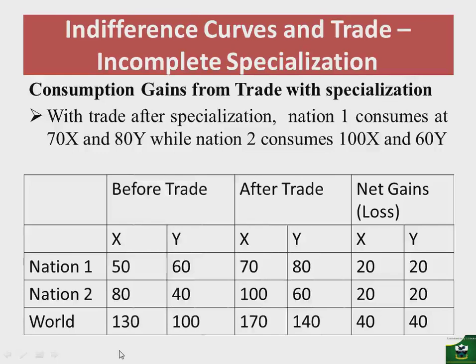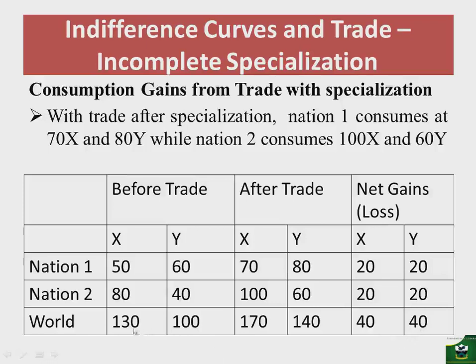And in a tabular illustration, we see that subtracting the after-trade consumption minus the pre-trade consumption, nation 1 gains 20 of x and 80 of y after trade minus 60 of y before trade. We see that nation 1 gains 20 of y. And therefore, if we do the same for nation 2, we notice that by adding them, the world gains 40 of x and 40 of y.